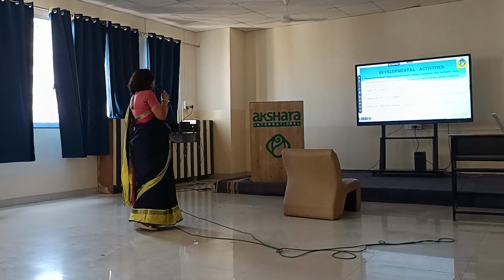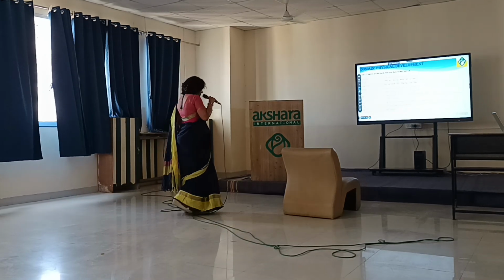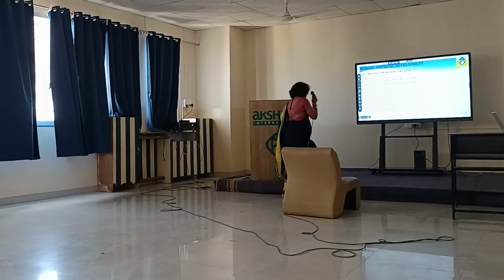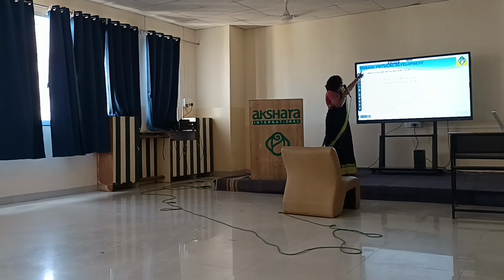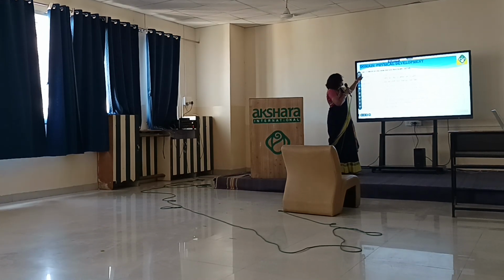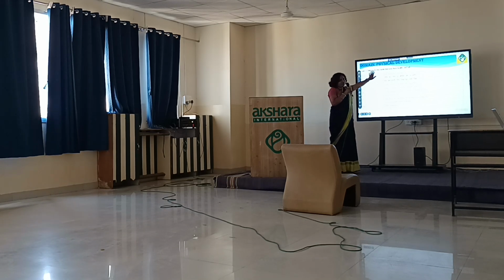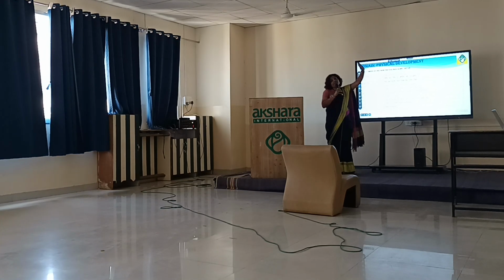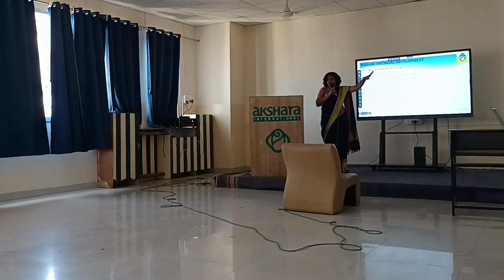Developmental activity on this slide. Now again we go back to our domain CGs. Under physical development, we have this as a goal. For achieving this goal, we have different competencies.